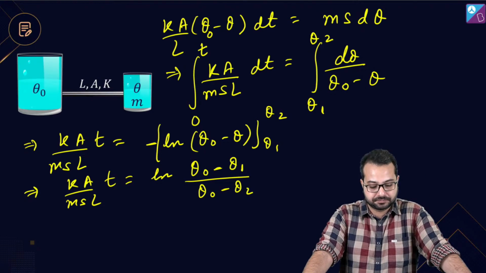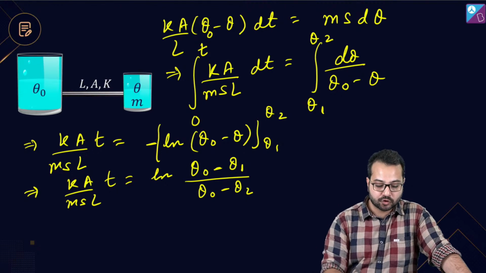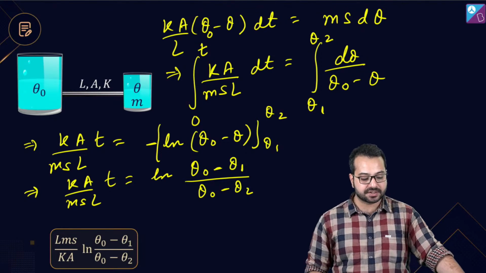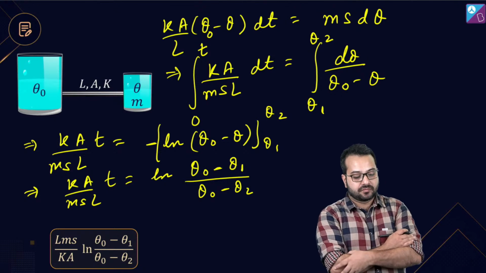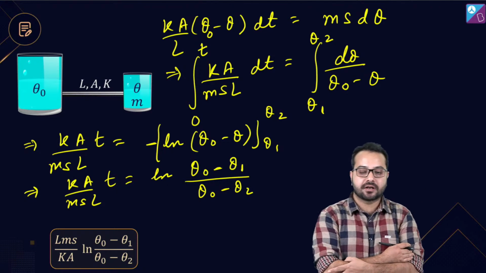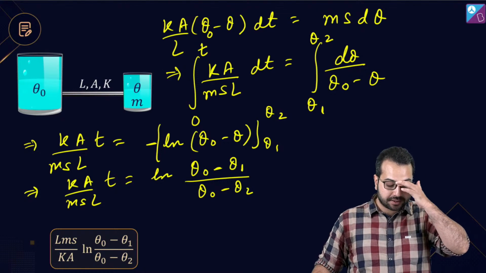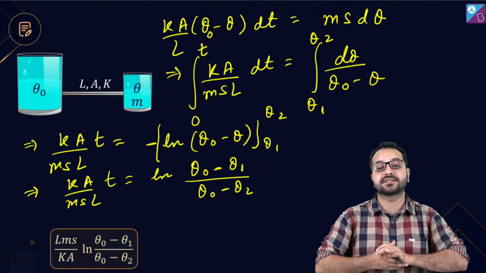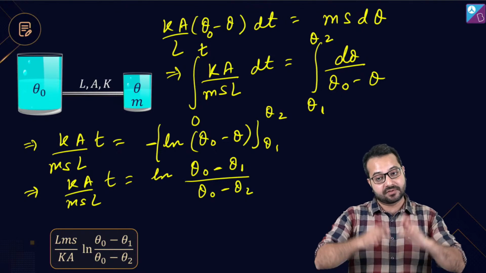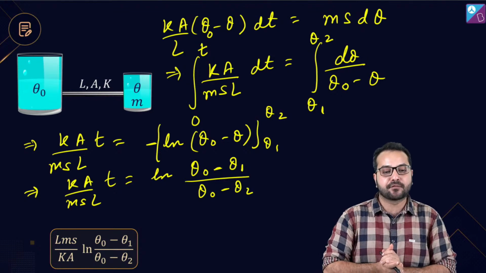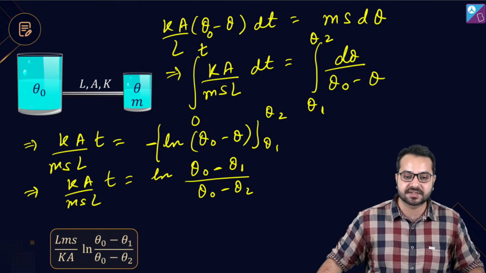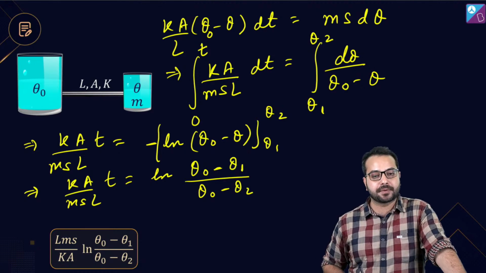Is this clear? Right? So how much will the time be from here? Take everything to the right hand side and it will come t equals msL upon Ka into ln (theta naught minus theta 1) divided by (theta naught minus theta 2). Is that correct? Did you get this? Did you understand this? If you understood this, quickly give me a thumbs up. Swastika is saying, I got it too.